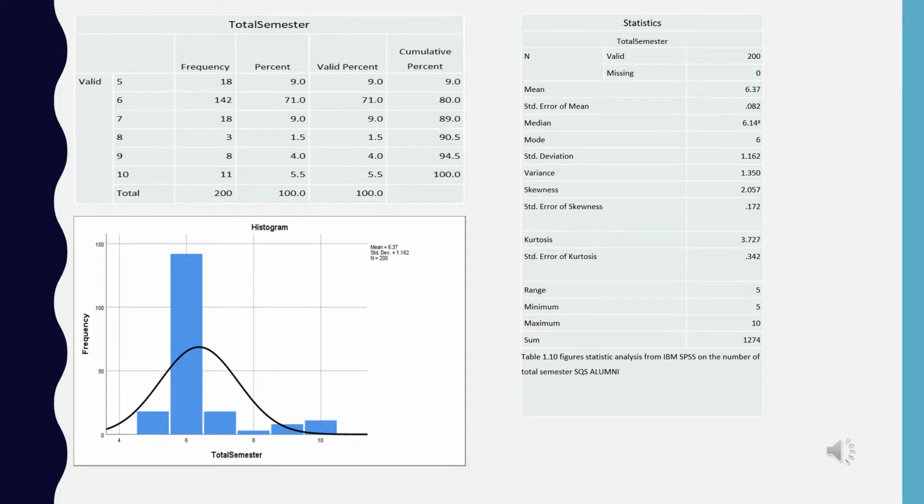There are 200 alumni who have been investigated and we can conclude that the 6th semester is the highest frequency with 142 and the lowest is the 8th semester with 3. For statistical analysis obtained from IBM SPSS, the mean is 6.37 and the median is 6.14. We can also conclude that the data is quantitative data.